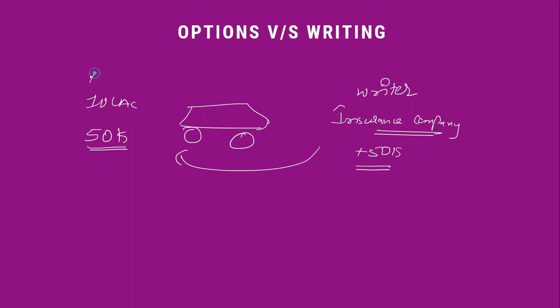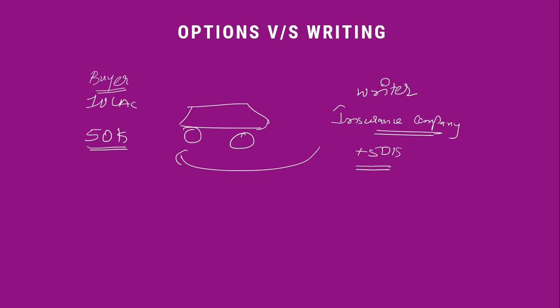So as a buyer, you might think, oh, I am having unlimited profit, because now just by paying 50,000, even if there is a major accident of my car, I can get claim up to 10 lakh rupees. So 50,000 rupees investment is becoming 10 lakh rupees returns. So I am having almost unlimited profit.